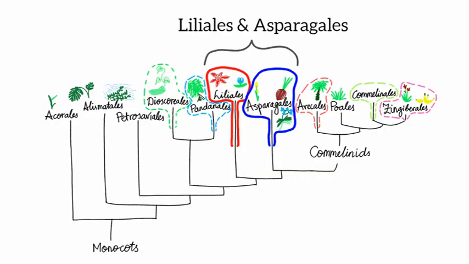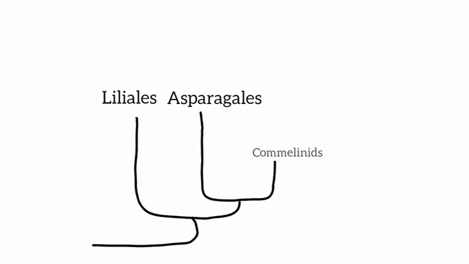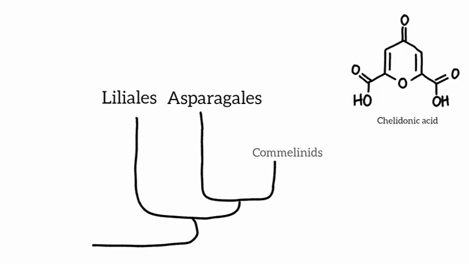Now, let us finally look at the Liliales and Asparagales. They both sporadically contain a compound known as chelidonic acid. It was previously thought that chelidonic acid was an apomorphy for the Liliales only, but it has been found in some Asparagales as well, which upsets this perfect model and invites further investigation.